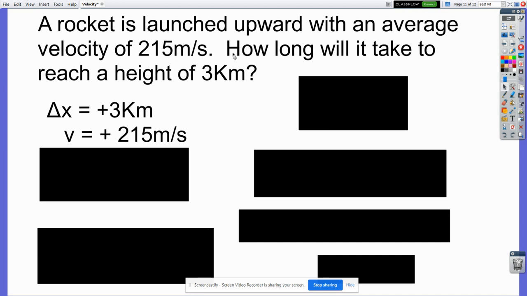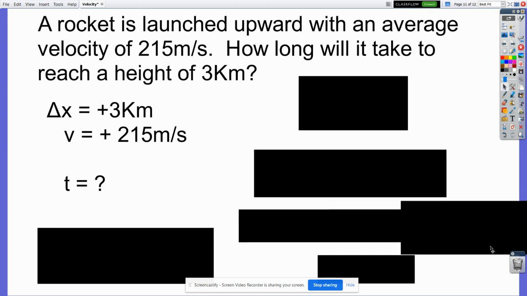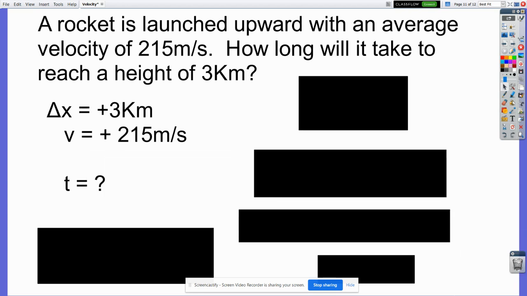What am I trying to find? I'm trying to find how long. I'm trying to find t. If you watched my speed video and if you had me in class, you know that's a danger sign right there. T's can be tricky. Let's start with the first thing. I see a unit mismatch, kilometers and meters. And I know these things need to be the same.